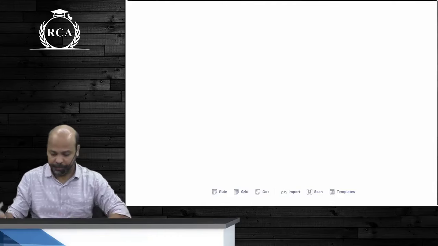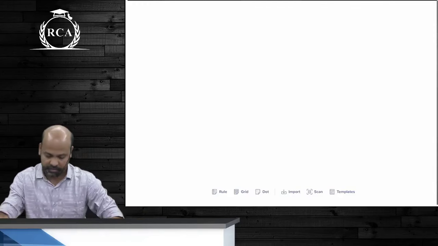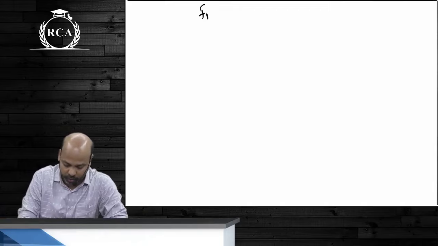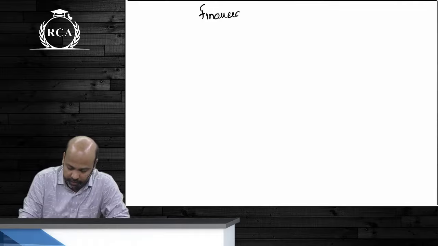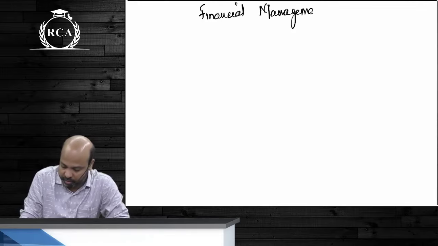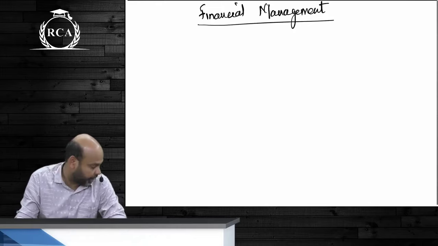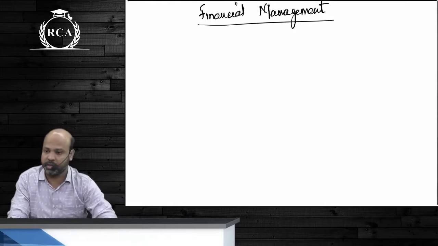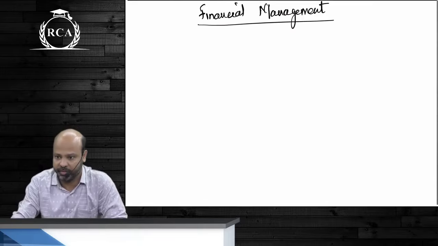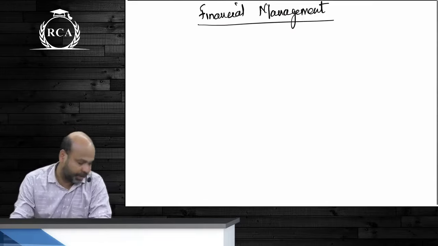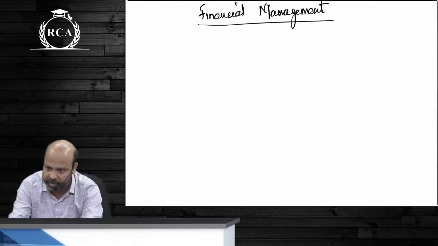Alright guys, the next paper that we're going to start now is financial management. I told you in the costing class that financial management, guys, is clubbed with strategic management. The weightage of financial management is 50 marks. The weightage of strategic management is 50 marks. FM is a practical paper, SM is a theory paper.